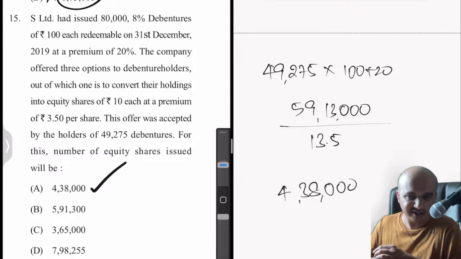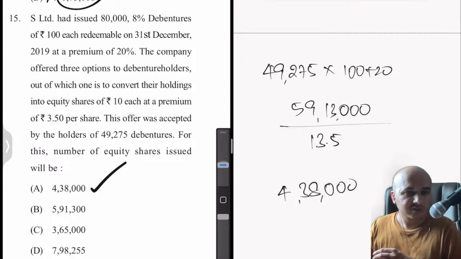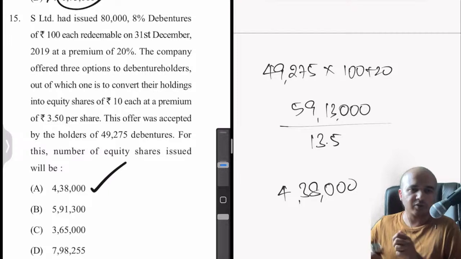Priyan has already answered correctly. Very good. So that is the thing. Let me know if there is any doubt.